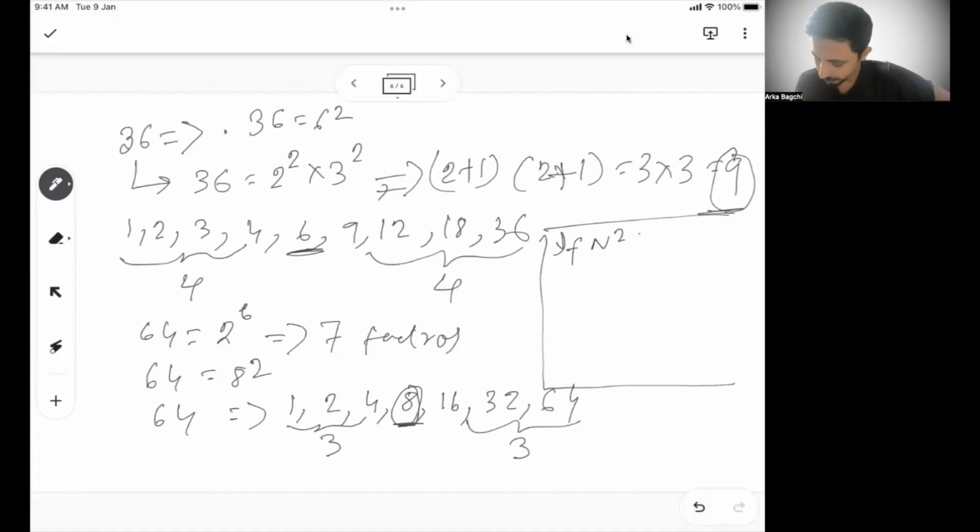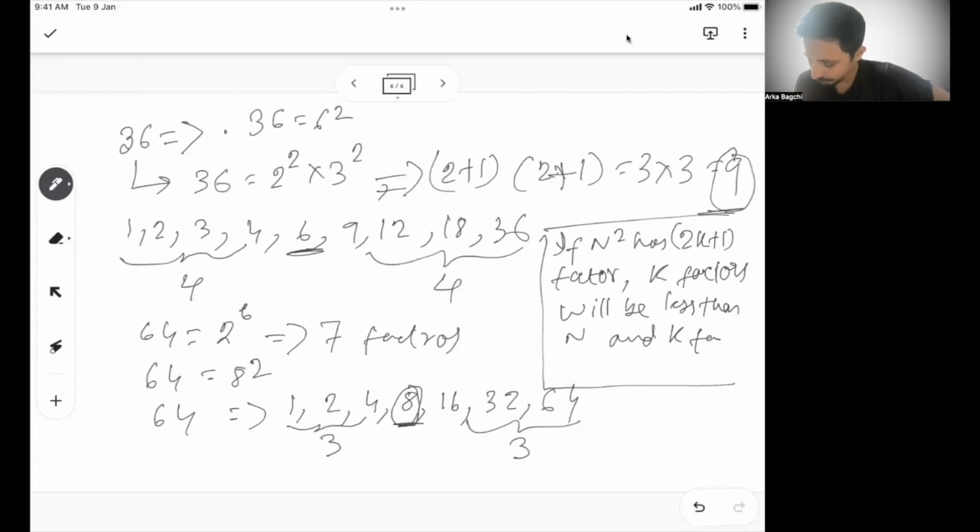If n square has 2k plus 1 factors, k factors will be less than n, and k factors will be more than n. So I hope it's understood.